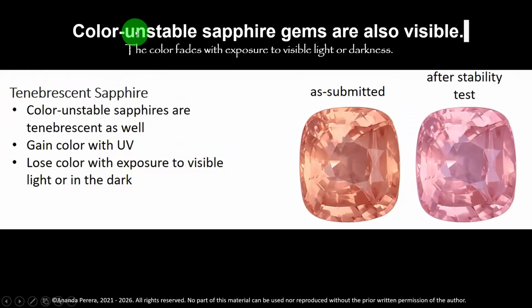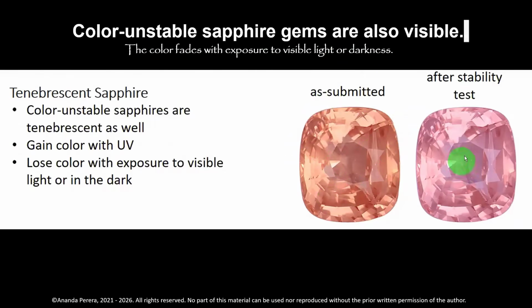What is here? Color unstable sapphire gems. Color unstable sapphire gems are yellow sapphire and Padmaraga sapphire. The color fades with exposure to visible light or darkness. When one Padmaraga stone, a 5 carat stone, was submitted to the GIA, this is the color.